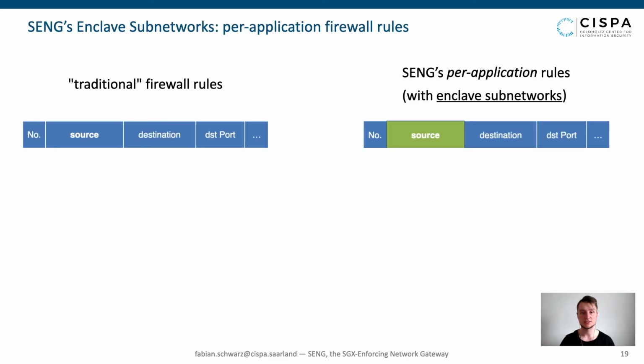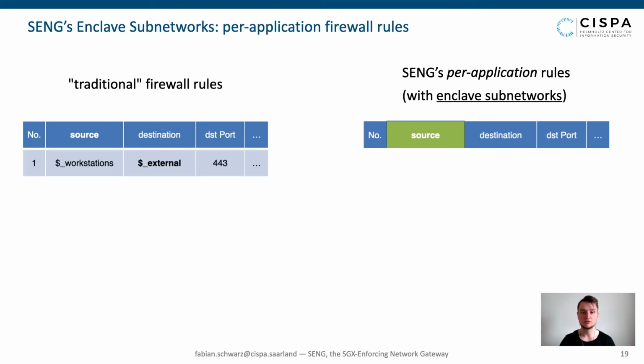What the SENG server does is, it uses the trusted enclave IP addresses to override the source addresses in firewall rules. Network administrators can define application-specific IP subnetworks, for example a trusted browser subnetwork, and the SENG server will then assign IPs from this pool only to the specific shielded browser applications defined by the administrator. The gateway firewalls then just have to be adapted to work on the fine-grained application subnetworks instead of the coarse-grained host subnetworks, which makes the approach fully compatible with existing firewalls.